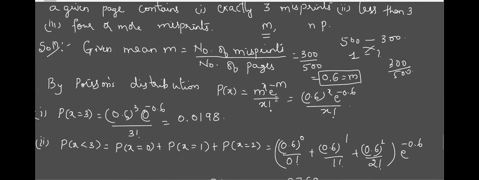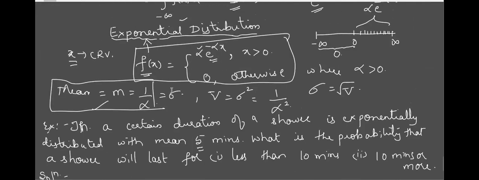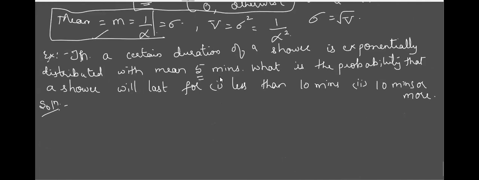In binomial distribution, we wanted n, p, q, three quantities. Similarly, for exponential distribution, if you know alpha, you can easily calculate, because x is going to change according to the given conditions. Right now, the mean m, which is nothing but 1 by alpha, is given as 5. Is this part clear? So if 1 by alpha is 5, what is alpha?